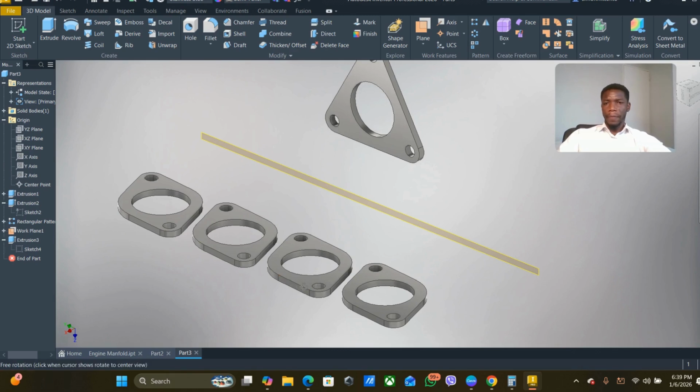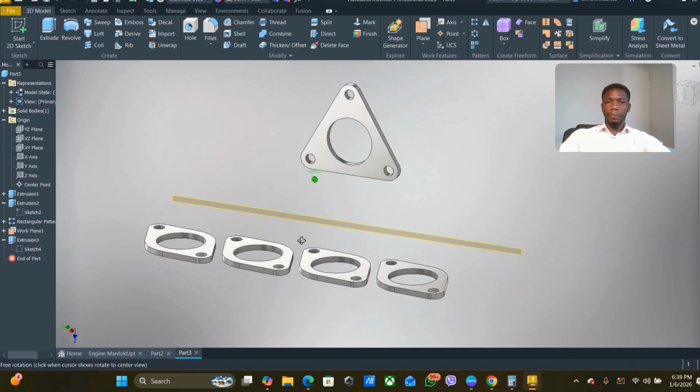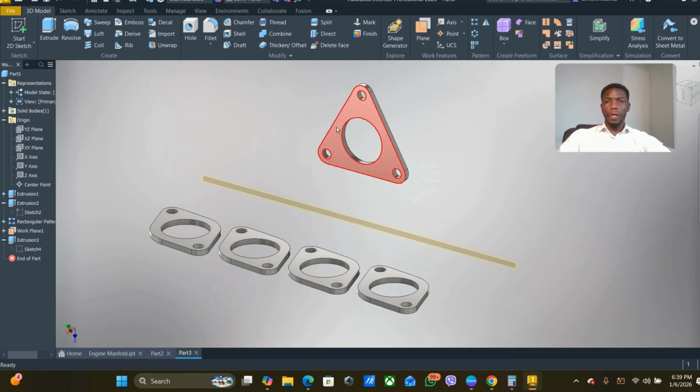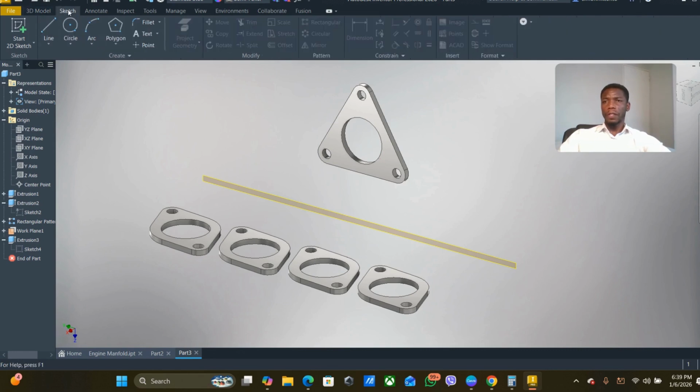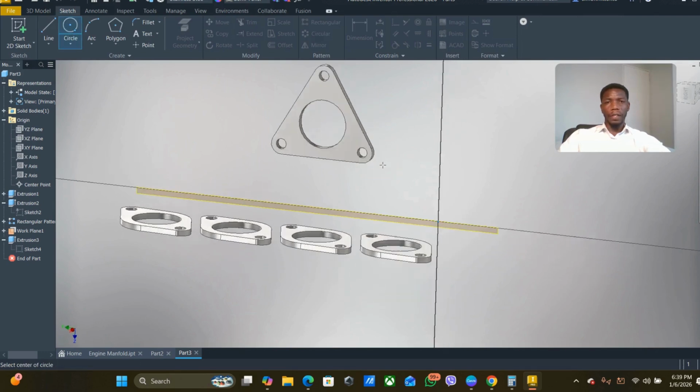All right, guys. Next, we need to be able to create a sketch right here that we are going to use for our next part. For that, go to sketch, 2D sketch, then go to circle. Under circle, select this first part.